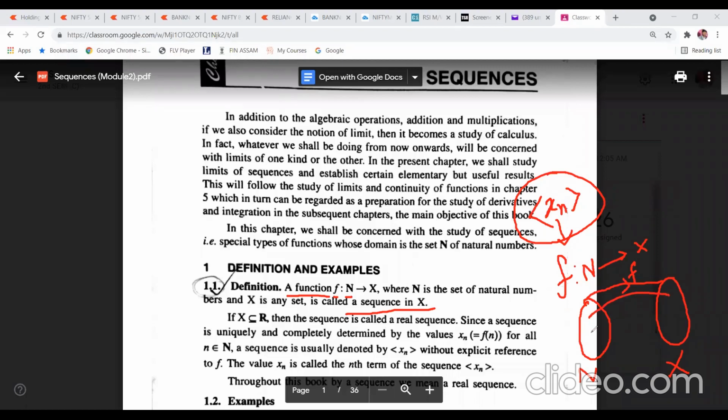So it will be a mapping like this, whatever it may be. This will be the domain part, the set of natural numbers, and the range part, or you can say the codomain part, will be the set X, any set X. So a function f defined from the set of natural numbers to any set X is called a sequence, and this is denoted by xn between less than and greater than. This is the notation of a sequence xn.